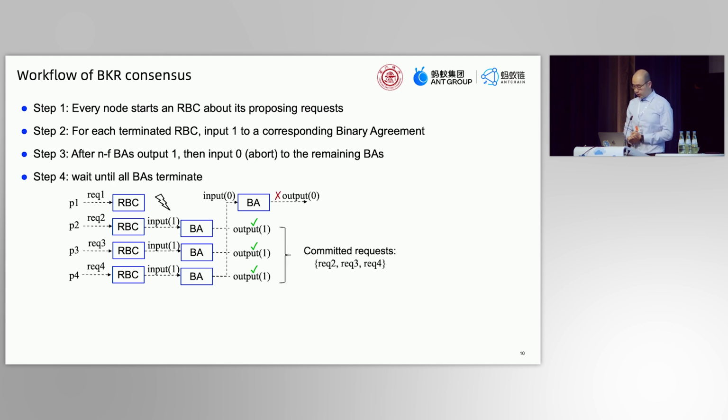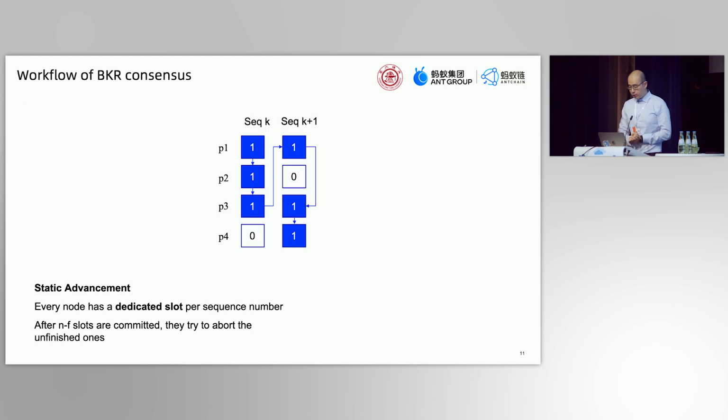Since BA ensures termination, after all the BAs have output, the whole consensus finishes. The committed requests are from the instances whose BA outputs 1. So in this case, they are requests 2, 3, and 4. The above-mentioned steps are the consensus of a given sequence number. After this sequence number finishes, the system advances to the next sequence number.